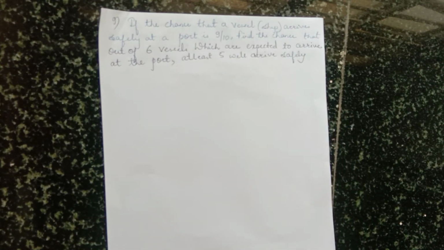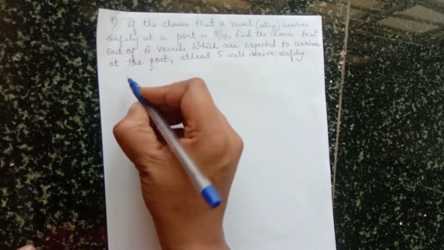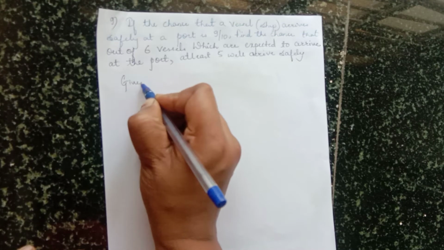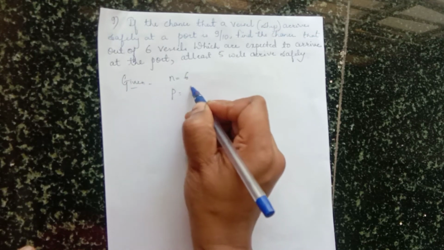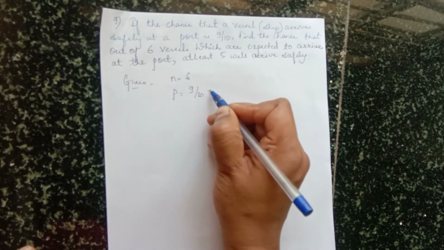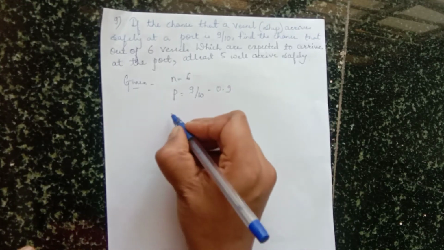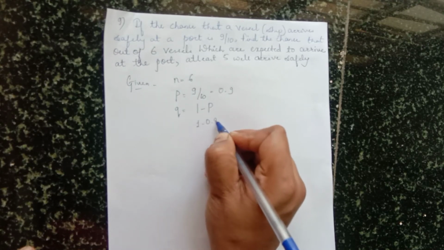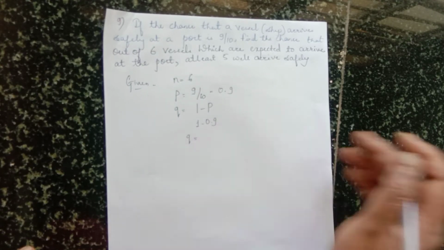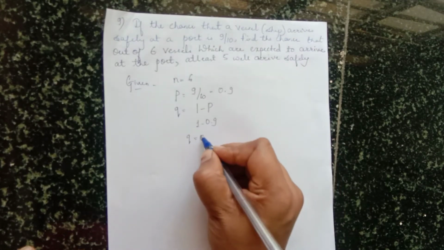First we'll write given items, then we'll solve. Given. What is n here? As I told, n is equal to 6. P value, P means 9 by 10, 9 by 10 means 0.9. Then how to find Q? Q is equal to 1 minus P, 1 minus 0.9. So, therefore, Q is equal to 0.1.